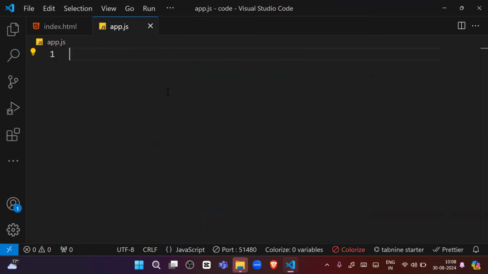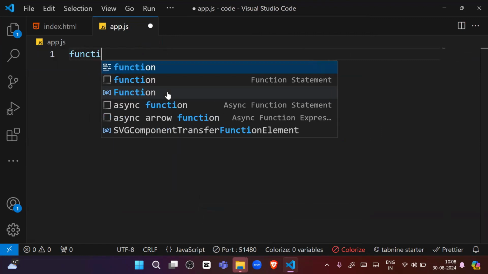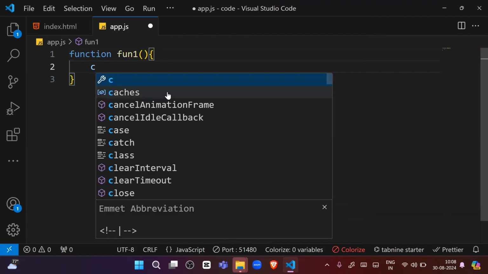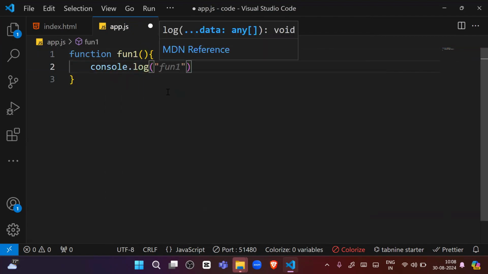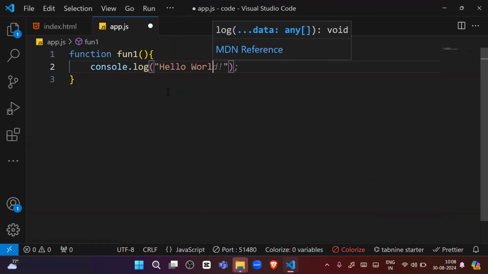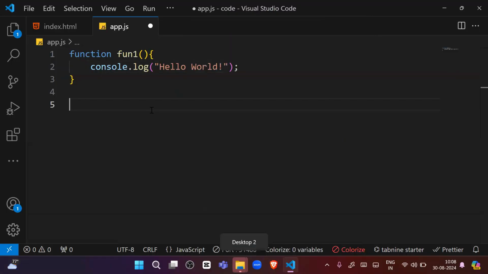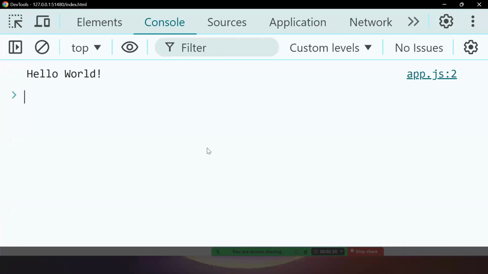As we know, in order to create a function, we write the function keyword. Then we write the function name, like fun1. Then we write curly braces, and we write console.log. Inside the console.log, we can write anything, whatever we want, right? After that, what will it print? It will print nothing. Why is it not printing anything? Because we are not calling the function. So this is known as calling a function. This is how a function works.